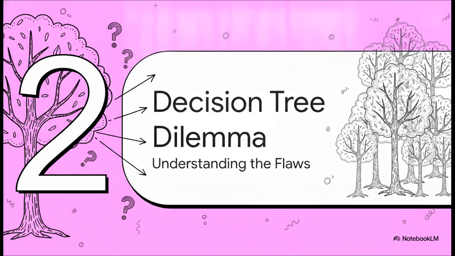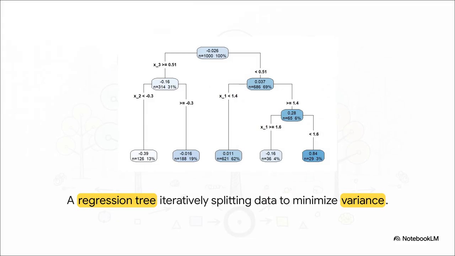Moving on to Section 2, the decision tree dilemma. Let's talk about where a single tree falls short. Notice how the model breaks down the data right here. A decision tree makes its predictions by asking a series of localized, really simple questions. If you look at this, at each step, the tree splits the data based on a specific criteria, something like, hey, is variable x greater than 0.51? It keeps dividing the feature space into smaller, more similar regions until it reaches a final prediction at the very bottom leaf nodes. Honestly, it's incredibly transparent and mirrors how we humans make decisions beautifully.